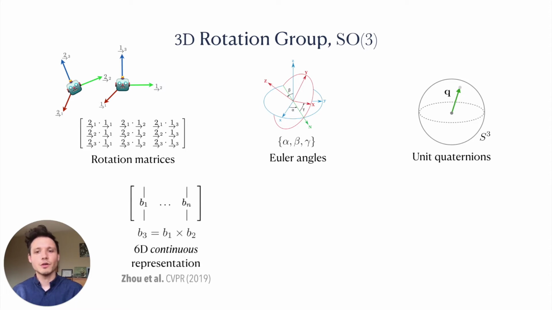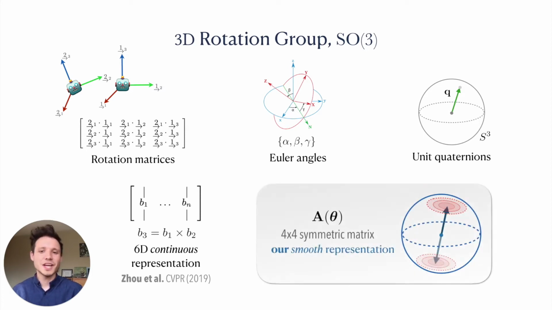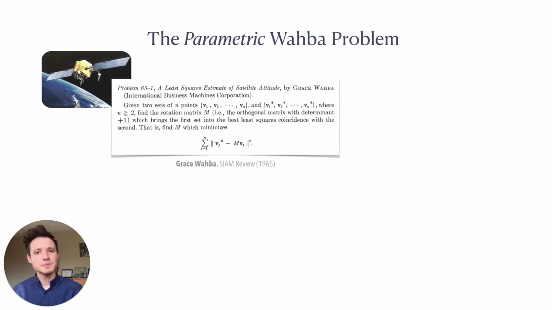However, Zhou et al. recently identified an important shortcoming of unit quaternions in the context of learned models and introduced their own 6D representation. Building off of their insights, we introduce our own novel representation of SO3 based on 4x4 symmetric matrices. As a motivating example, we take the Wahba problem, which originates from the context of satellite attitude determination and seeks a least squares estimate of the rotation that best aligns two sets of noisy point measurements.